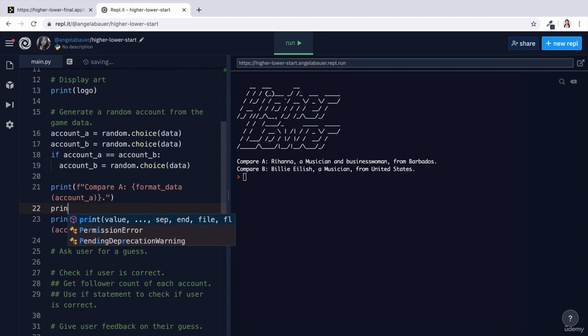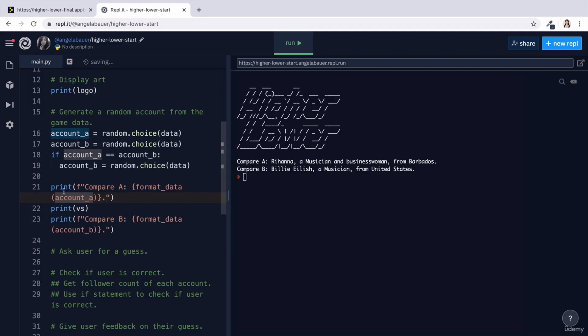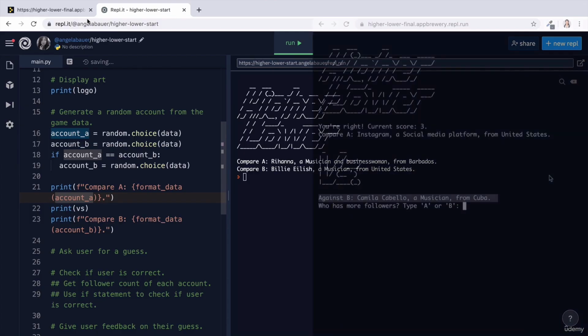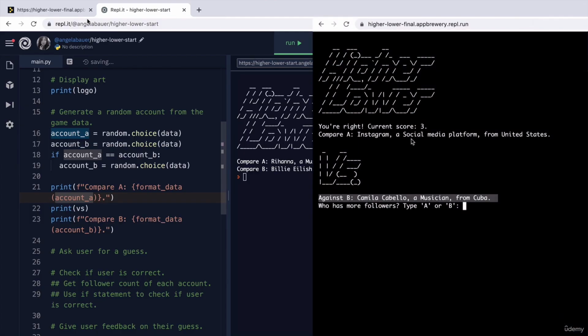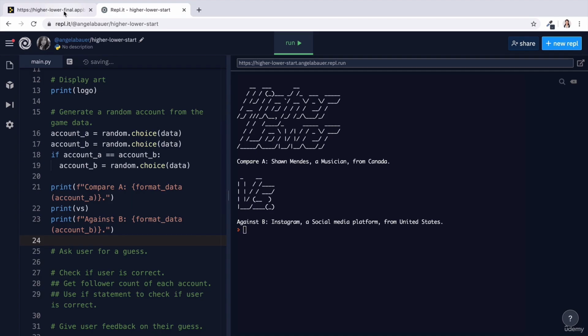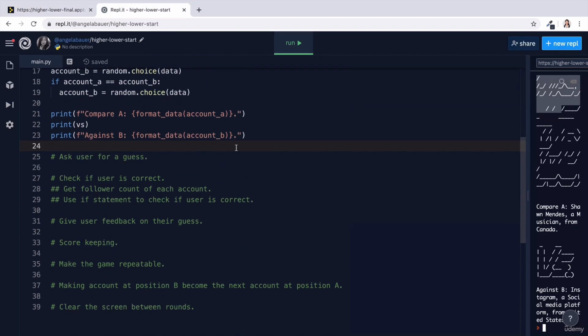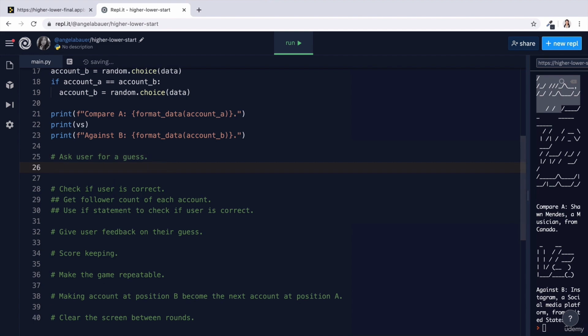So we're going to use a print statement, and instead of using a string inside double quotes, we're just going to write the name of the variable, which is called versus. And if we take a look at the final version, you can see it also says compare A against B. So we'll change the second word to against. And now when we run the code, it should look pretty much identical to the starting point of our final game. Let's tackle the next problem.